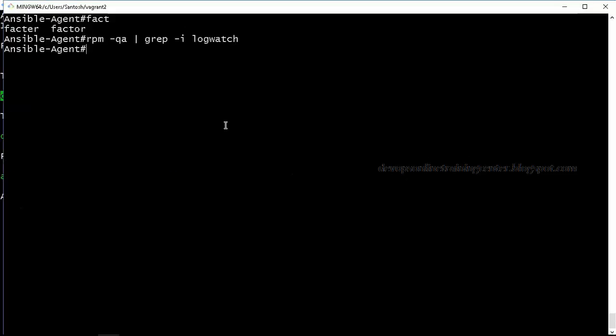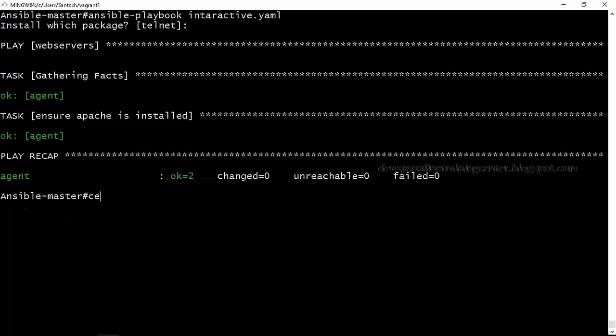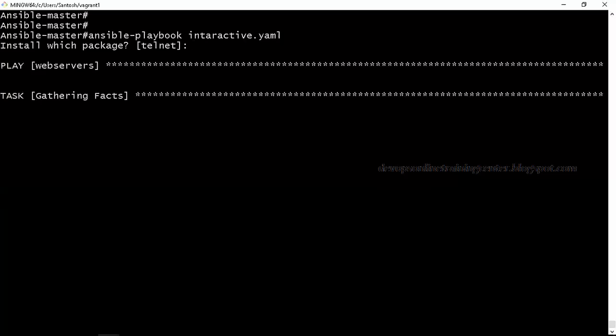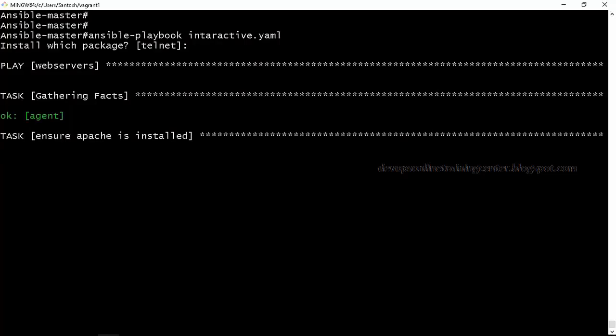Logwatch is a package. Let us say we want to install Logwatch using interactive.yaml. So how do we install this? Say ansible-playbook interactive.yaml and it will ask install which package. If you just type Logwatch, it will go ahead and install the Logwatch package. It will take that as input in the package_to_install variable, and the yum module will be executed with that particular package name.